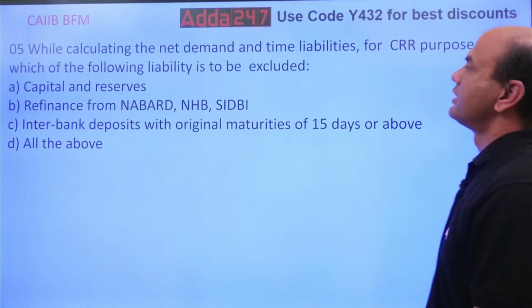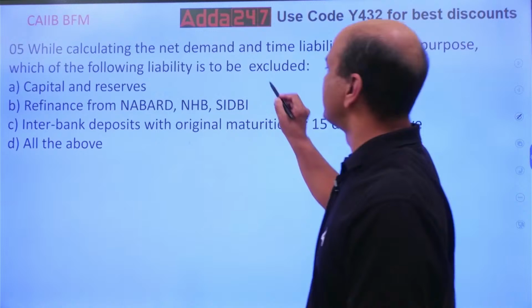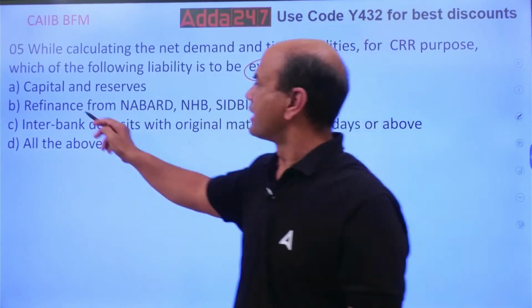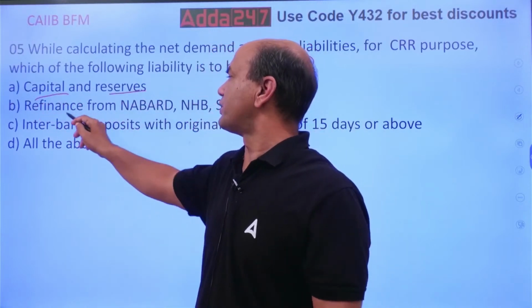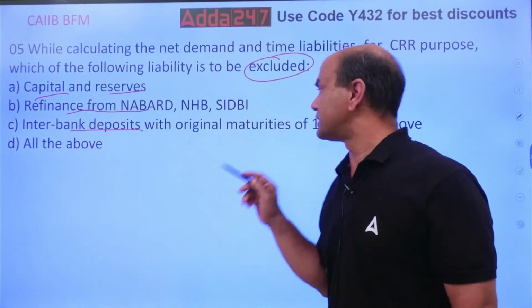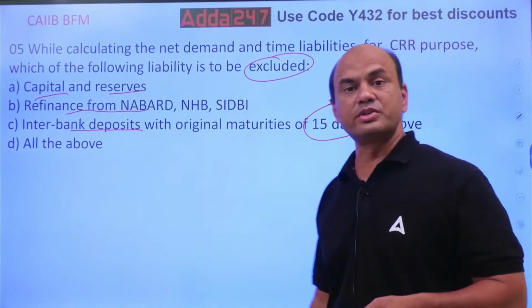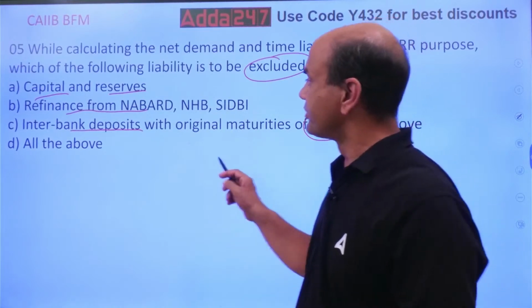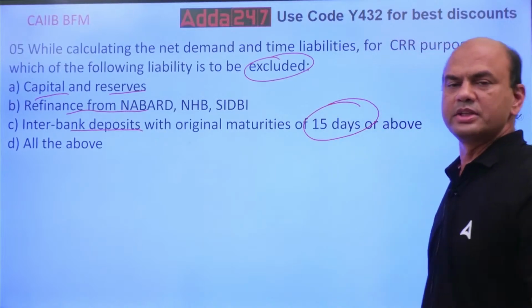While calculating the NDTL for CRR purpose, which of the following liability is to be excluded? This already we saw now. Capital, excluded. Reserves, excluded. Refinance from NABARD, excluded. Interbank deposits, with original maturities of 15 days and above, are to be excluded.